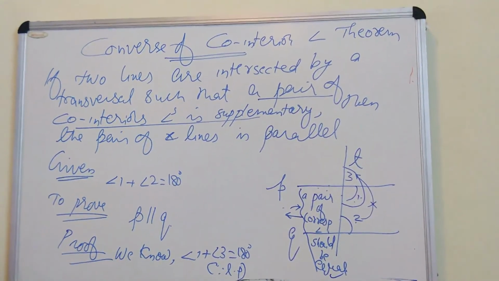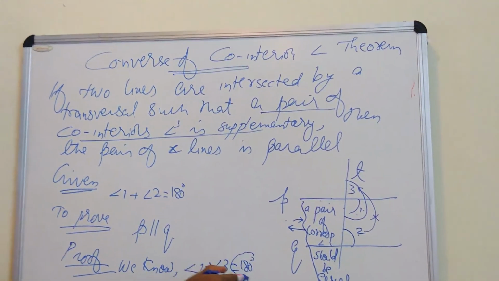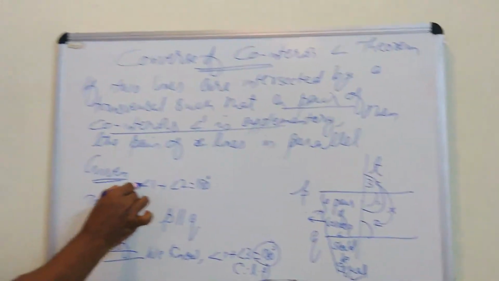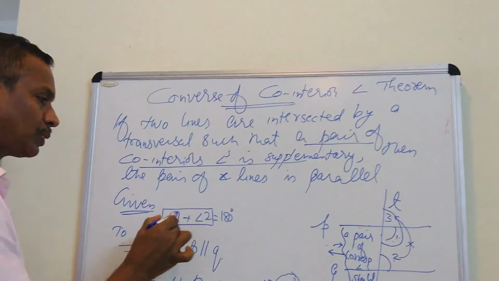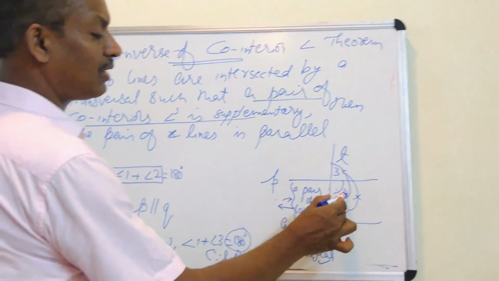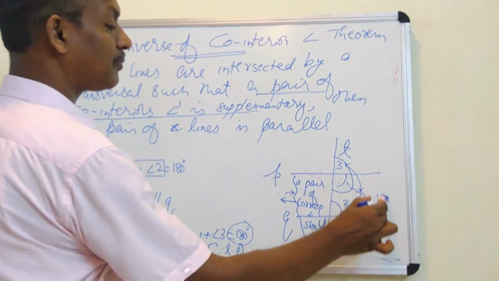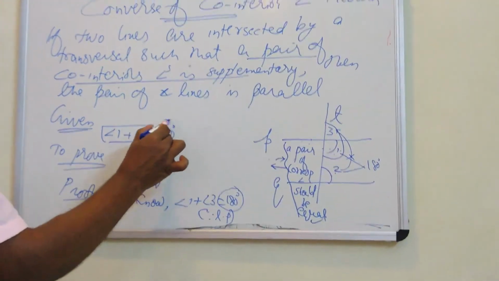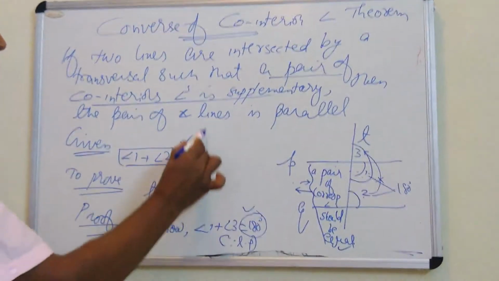And we got two results. One is from linear pair, this is 180. And it is already given 1 plus 2, 1 and 2 are two co-interior angles, their sum is given as 180. So we can write, both are having the same answer.